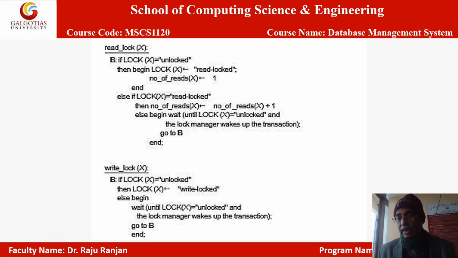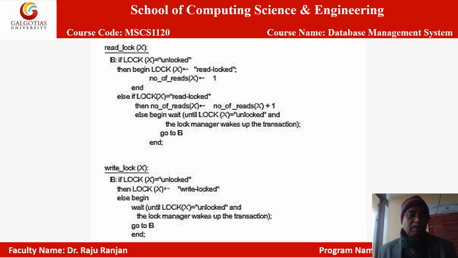So how do we keep track of how many transactions are accessing this data item? For that we count each and every transaction which is accessing this data item.